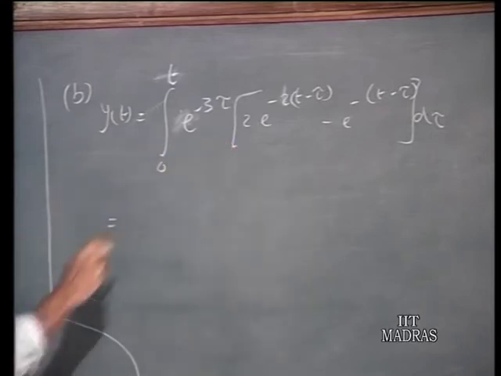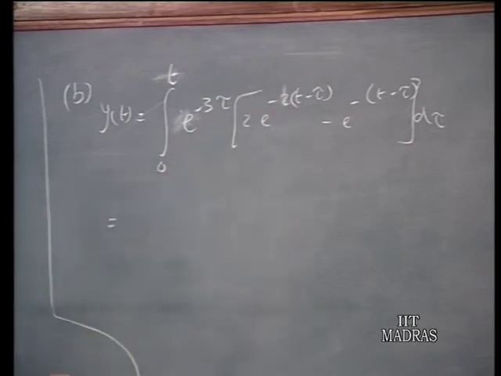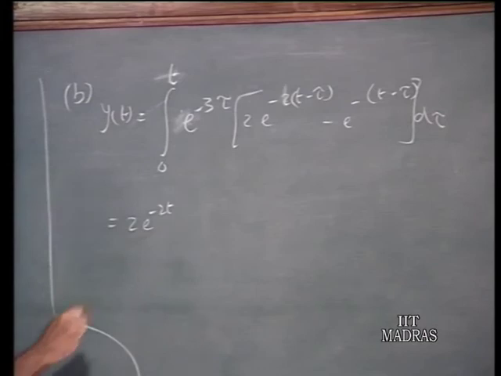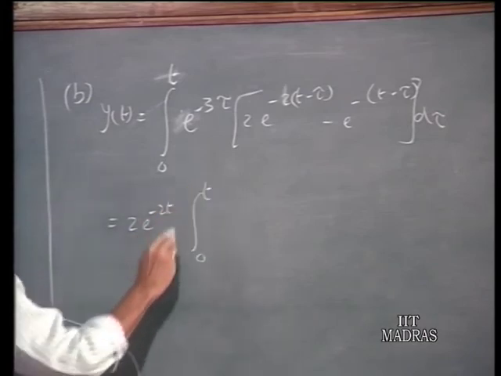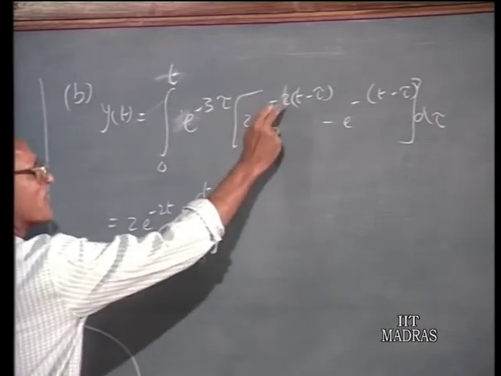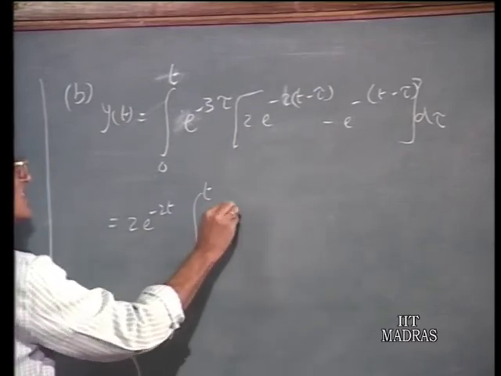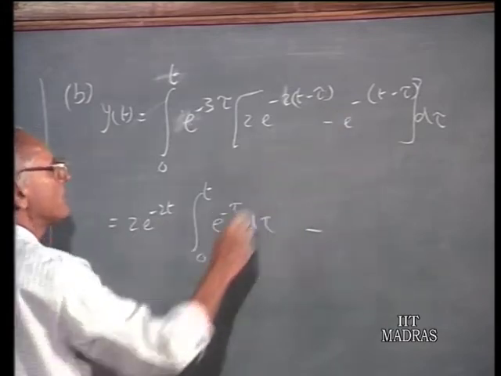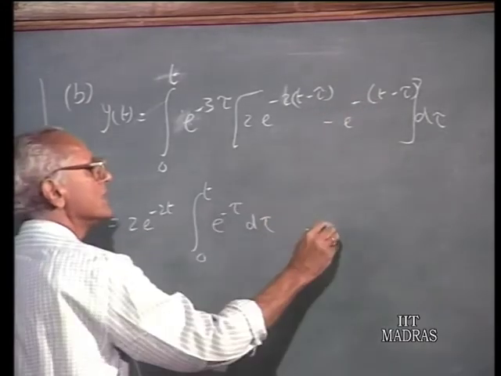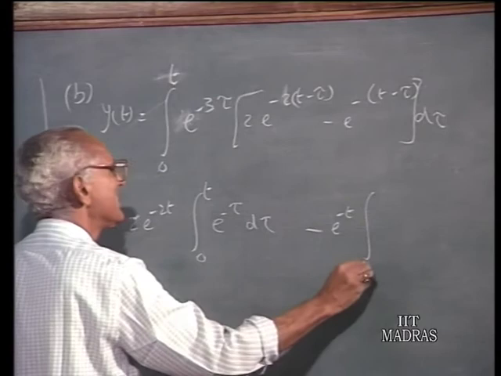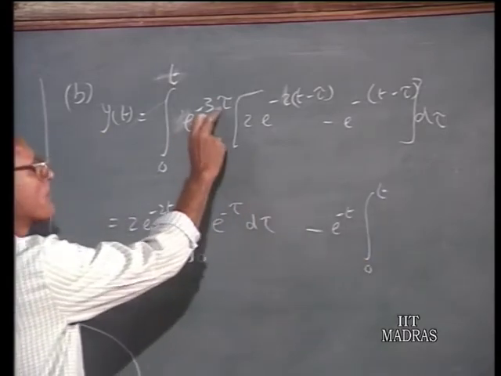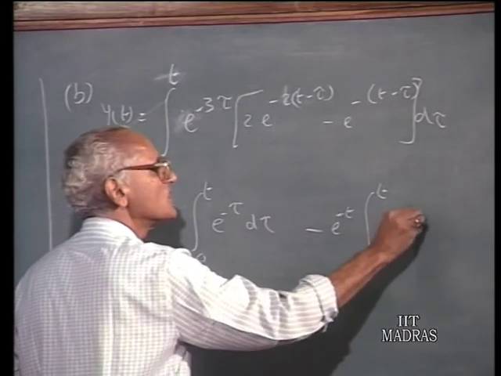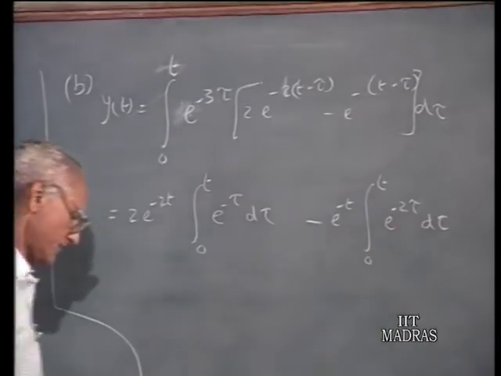this is the integration with reference to tau, therefore e to the power of minus 2t can be brought outside, 2 e to the power of minus 2t, then 0 to t e to the power of minus 3 tau and e to the power of plus 2 tau, we have got e to the power of minus tau d tau. And then for the second part, you have e to the power of minus t that can be pulled outside, and the integral from 0 to t e to the power of minus 3 tau and e to the power of plus tau, therefore e to the power of minus 2 tau d tau is what you are getting.